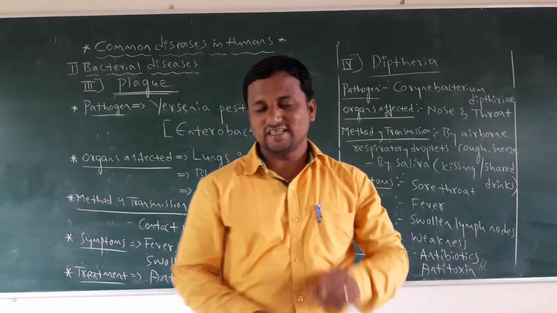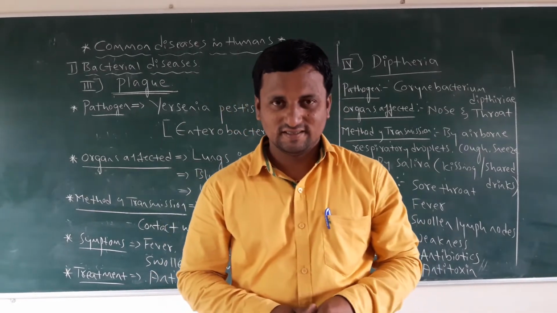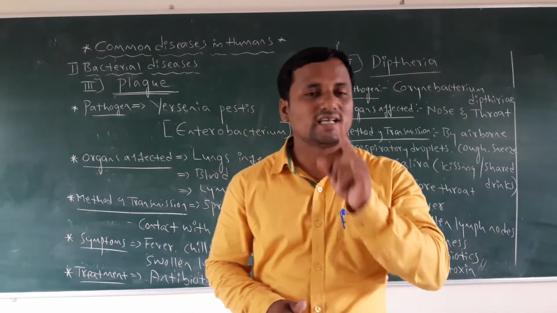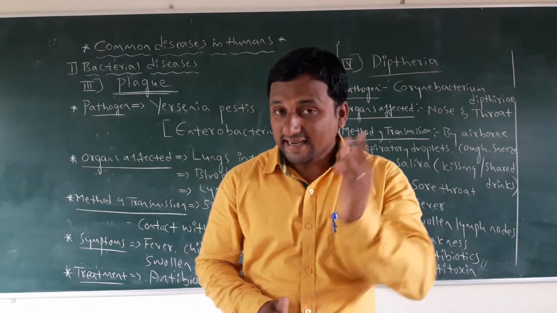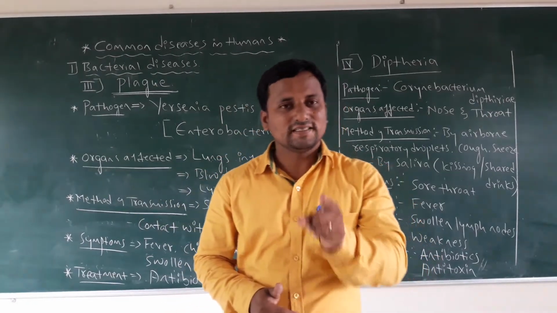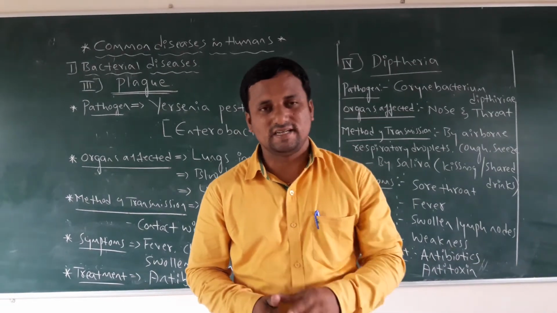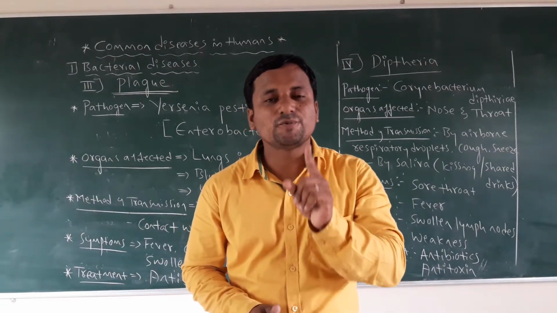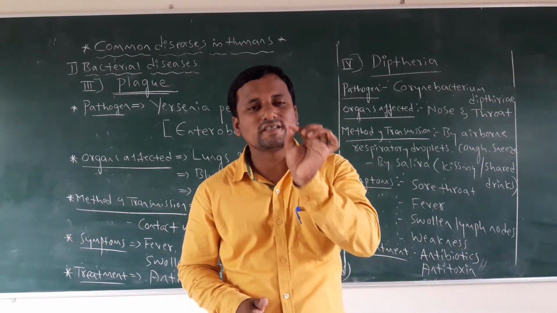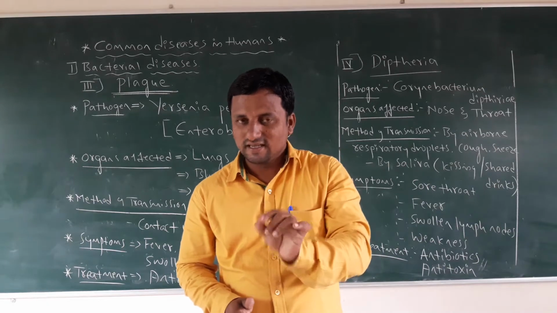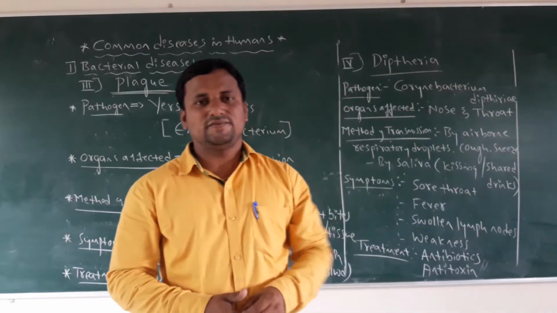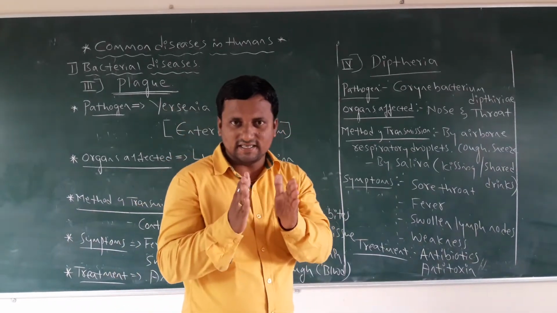The first one is typhoid, whose causative agent is Salmonella typhi. Second, we discussed pneumonia, whose pathogen is Streptococcus pneumoniae or Diplococcus pneumoniae or Haemophilus influenzae. Like that, in yesterday's class we discussed two bacterial diseases.